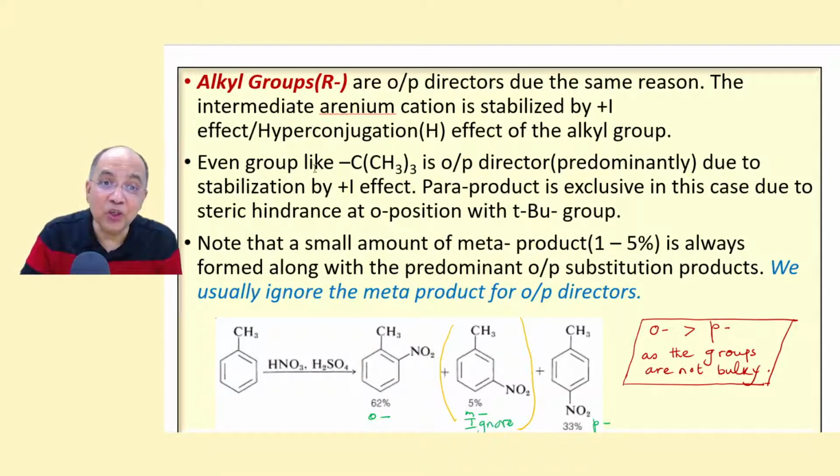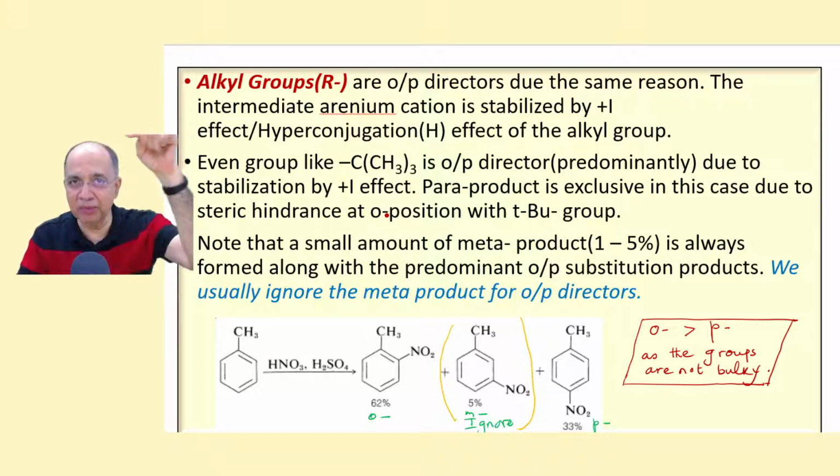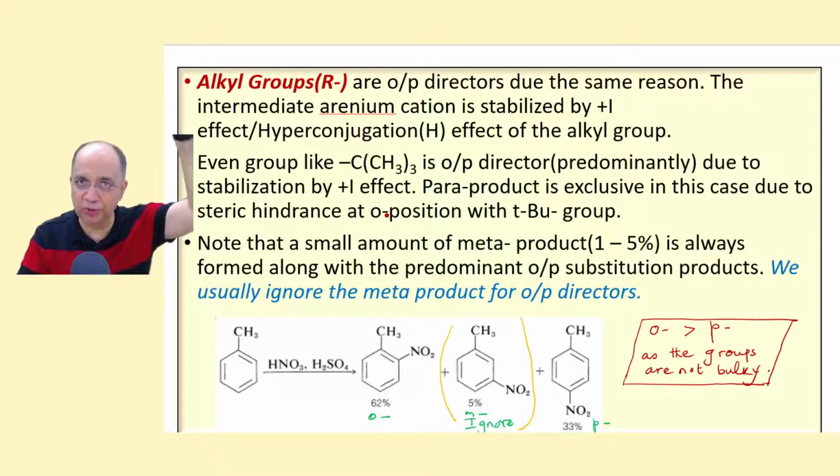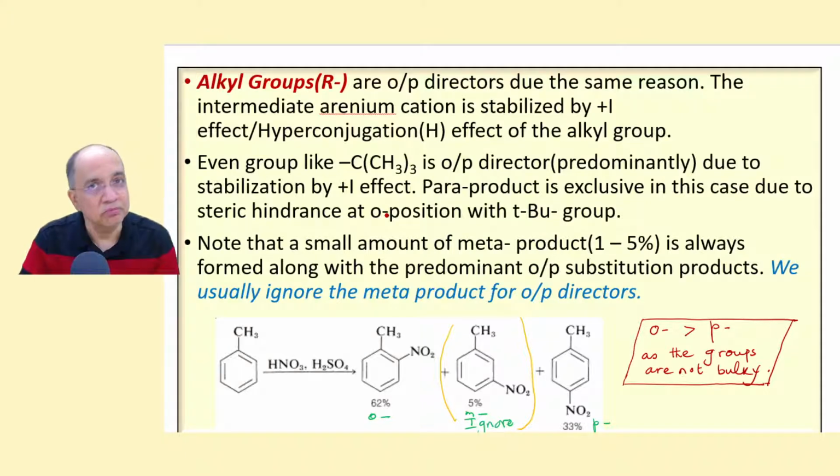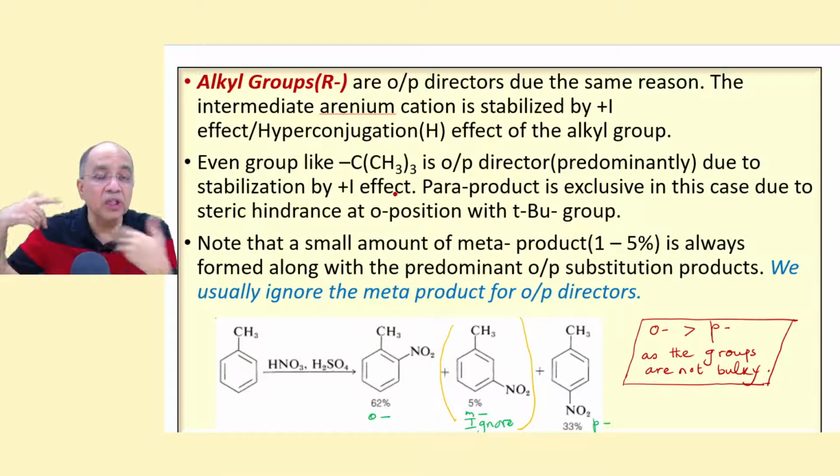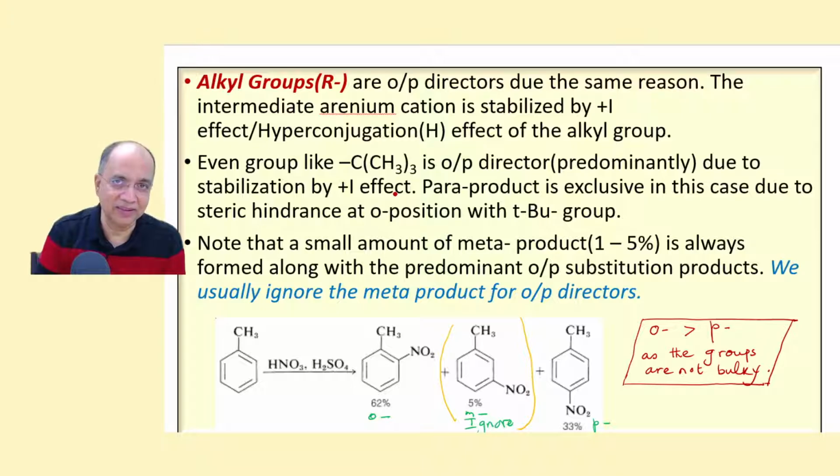Even if the group is tert-butyl, a very bulky group having no alpha hydrogen atom here, no alpha hydrogen atom, because of its plus I effect, the ortho attack and para attack, the carbocation coming, the plus charge coming adjacent to tert-butyl will be stabilized by strong plus I effect. So if there is no alpha hydrogen, no hyperconjugation, then plus I effect will explain why they are OP directors. Because of plus I effect, the aranium carbocation will be stabilized.